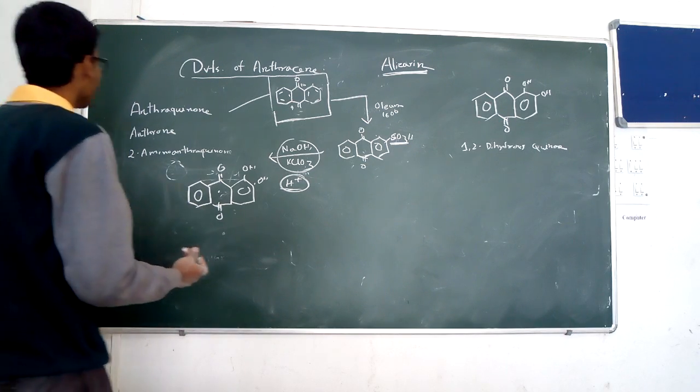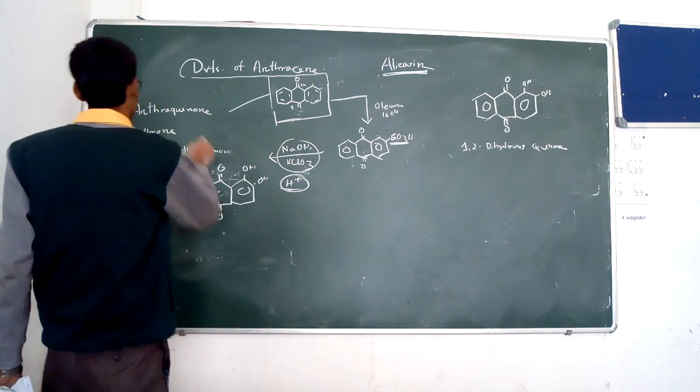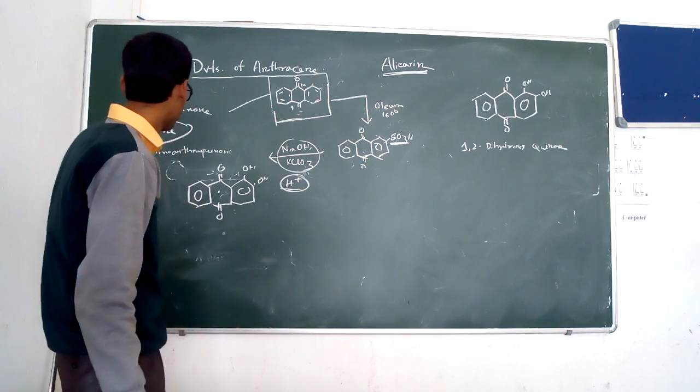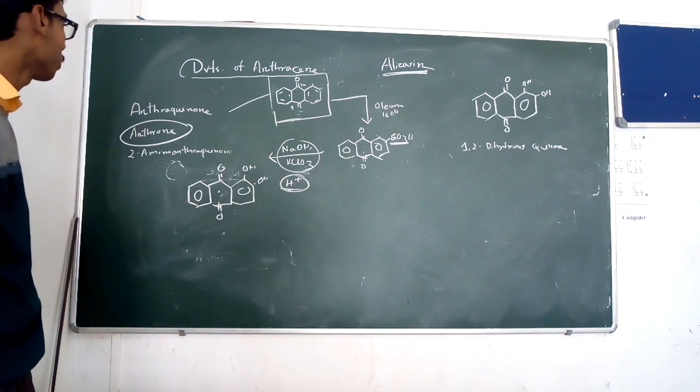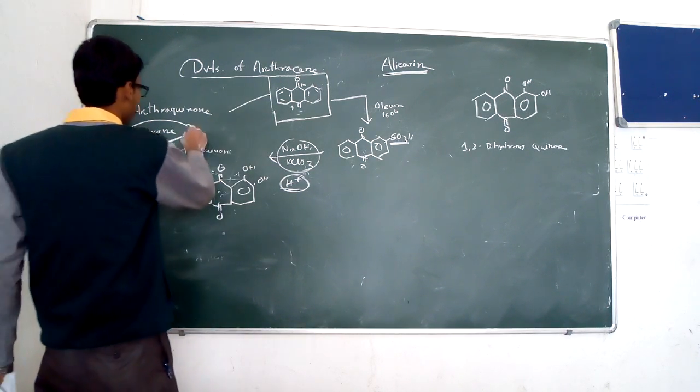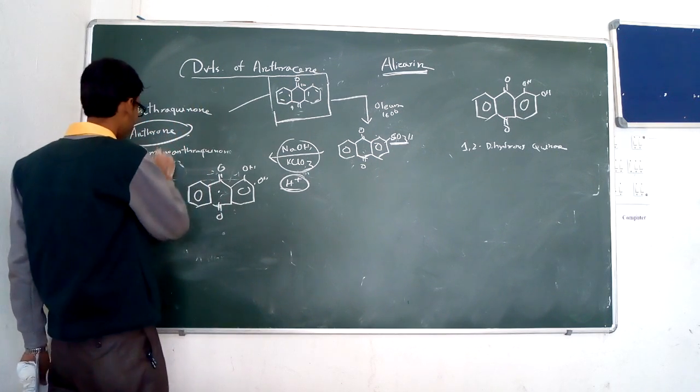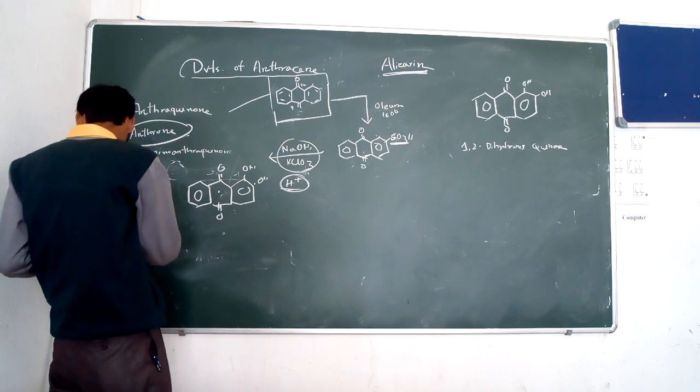And the second derivative is anthrone. We already discussed anthrone in the reactions of the anthraquinone derivative: from the reduction of the anthraquinone, 9-anthrone is produced.